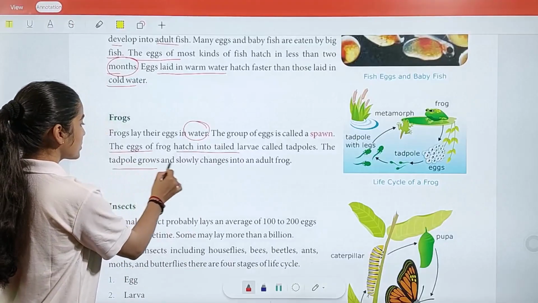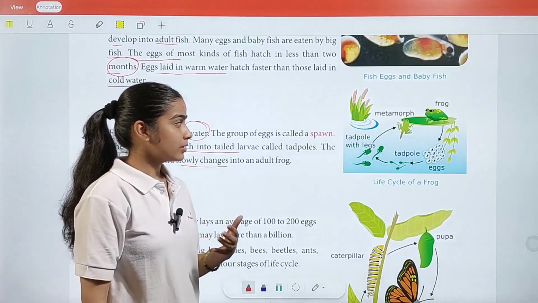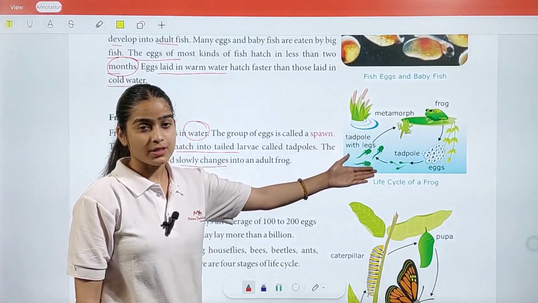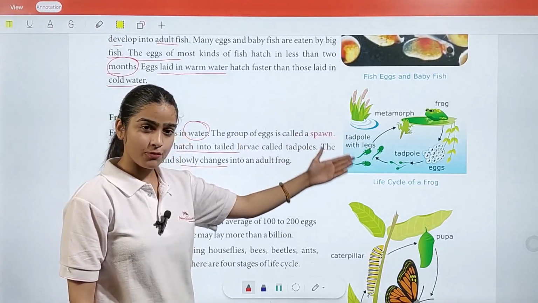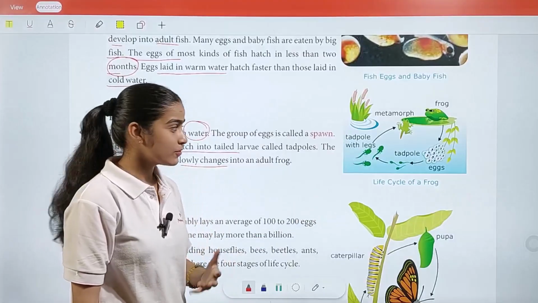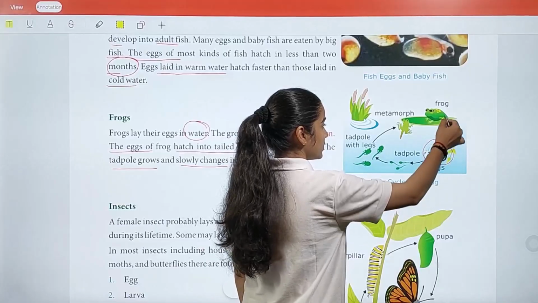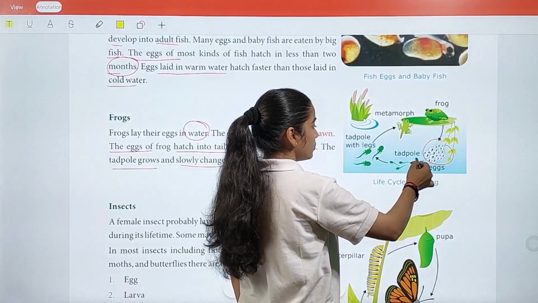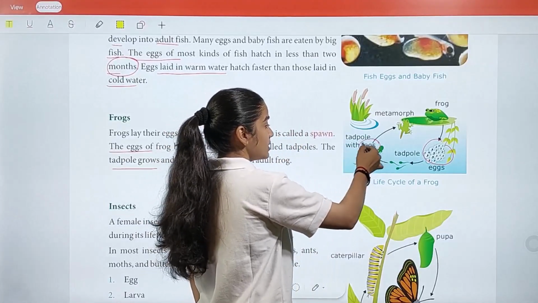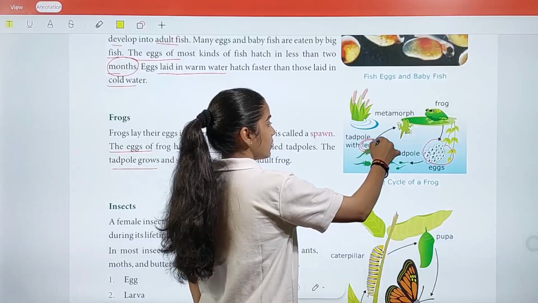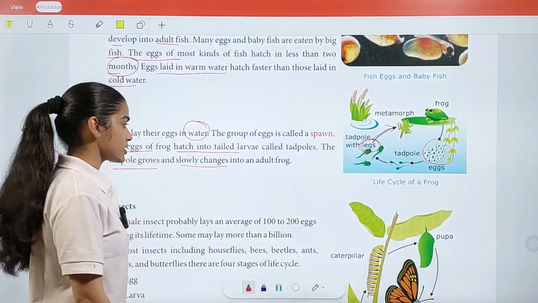The tadpole grows and slowly changes into an adult frog. This process is called metamorphosis. In your higher classes, you will understand the life cycle of the frog and why we call it metamorphosis. In this case, you just have to understand that these are the eggs laid by the frog. Further, they convert into tadpoles, and then into tadpoles with legs, and further they convert into an adult frog, and this process is called metamorphosis, okay.